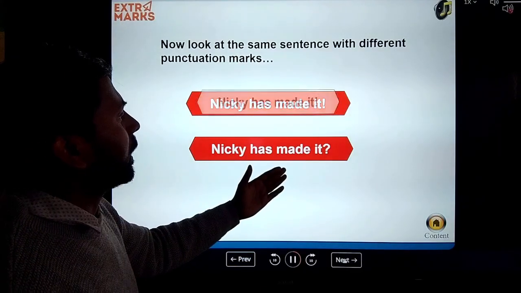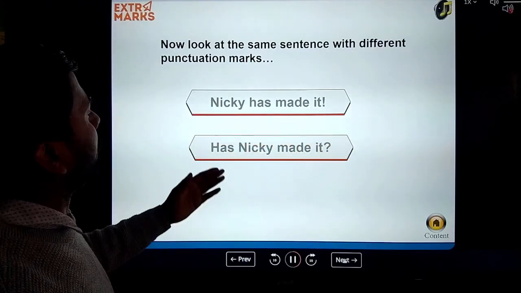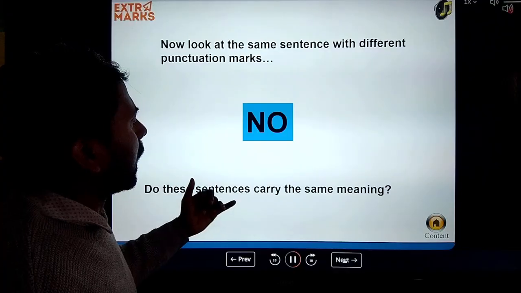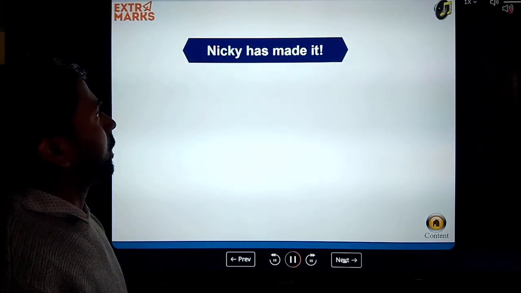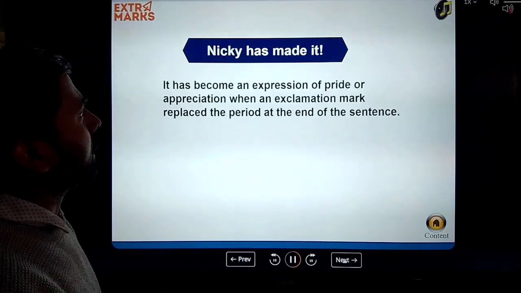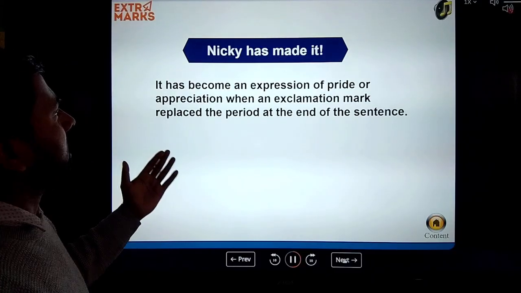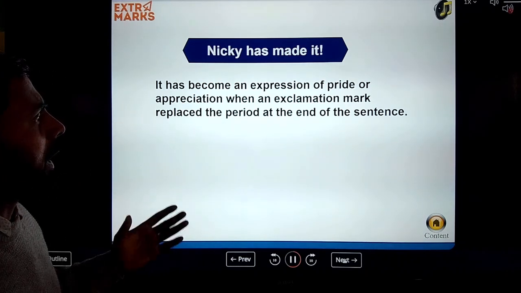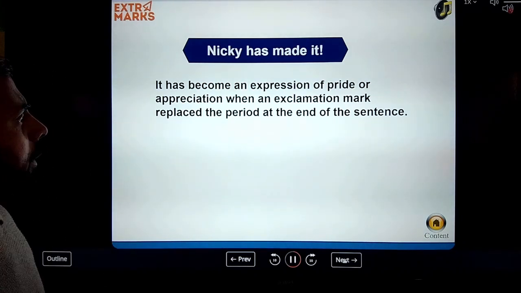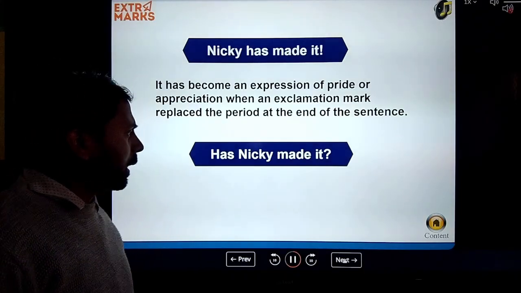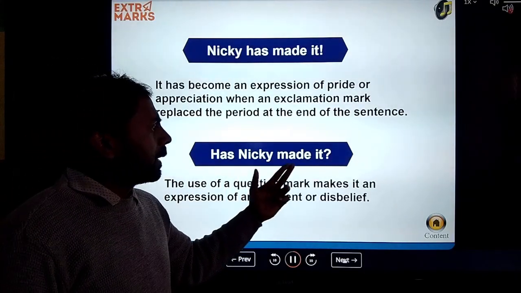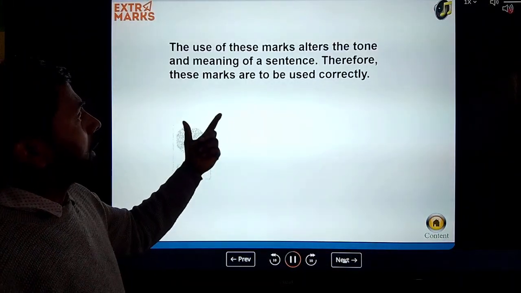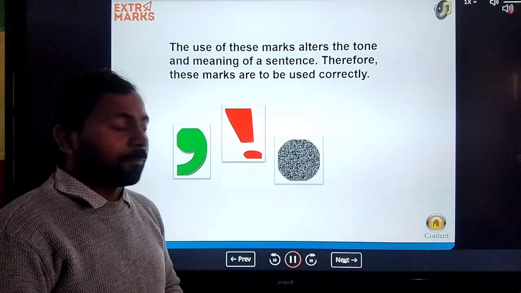Does this sentence carry the same meaning? No, it does not carry the same meaning. Nicky has made it! It has become an expression of praise and appreciation when an exclamation mark replaces the period at the end of the sentence. Has Nicky made it? It is asking a question. You can see, and here is a statement.